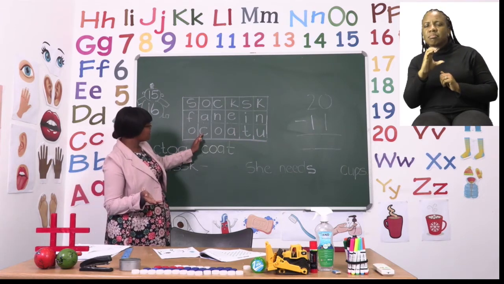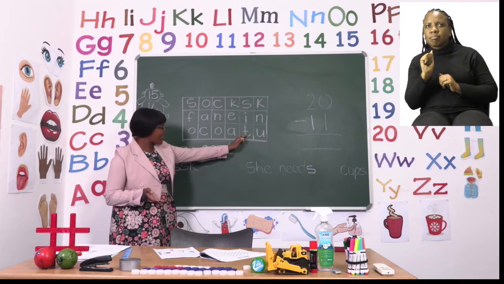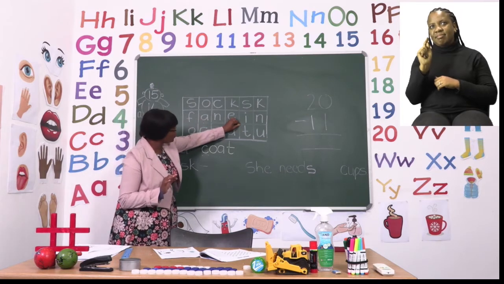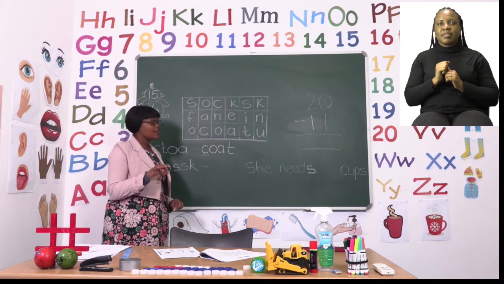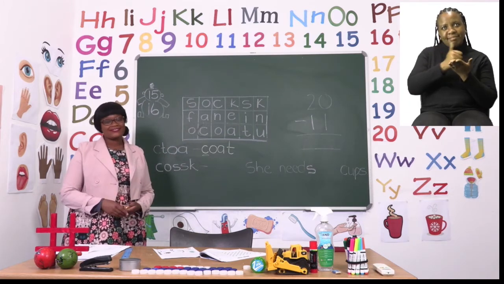I found another C and an O and an A and a T, so that means this is the word coat. Please make sure that when you're circling, circle neatly, and you can use different colors to circle.